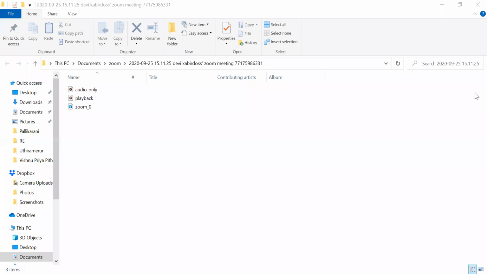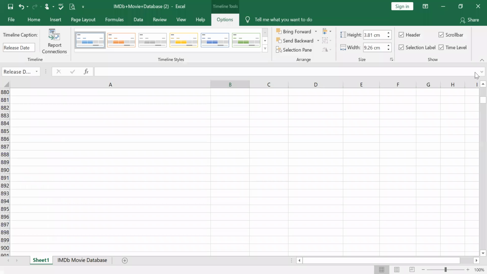So that's what you must understand with slicer and insert timeline, how we can take details with monthly data, yearly data, quarterly data. Like that we can take.